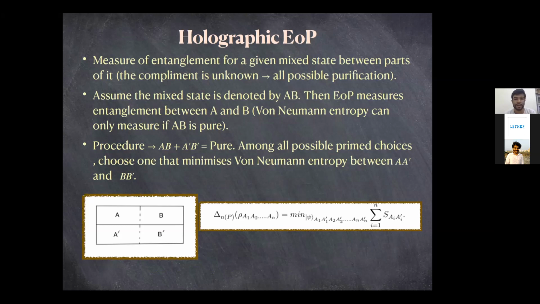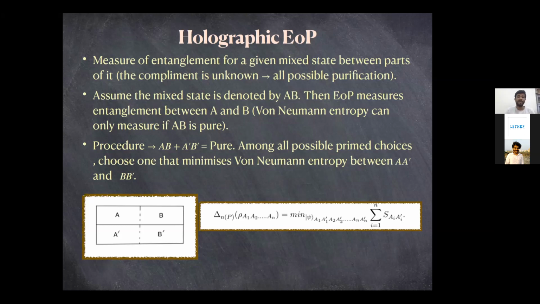So let's start from a mixed state which we can divide into two parts, A and B. And then entanglement of purification simply means you have to add newer auxiliary systems to this AB, called A prime and B prime, in a way that AB plus A prime B prime is a pure state. There can be many possible choices of this A prime and B prime that you could add, and you would get different purified versions of this mixed AB state.